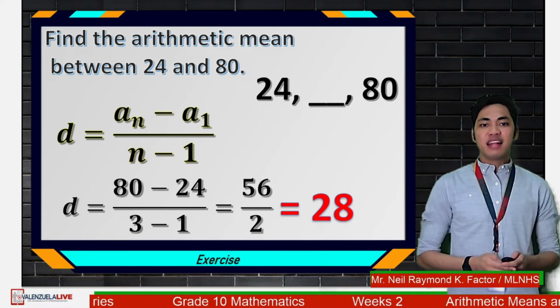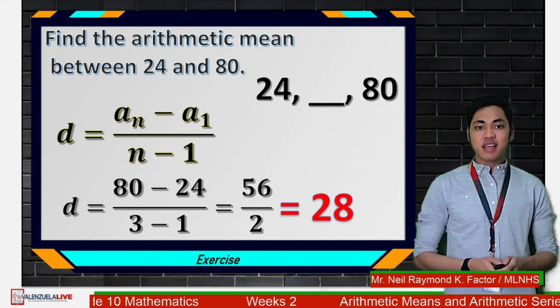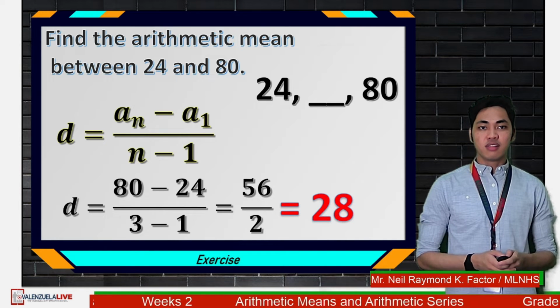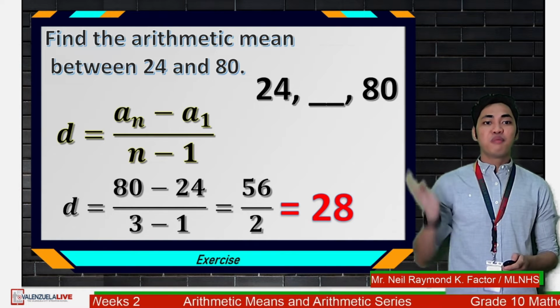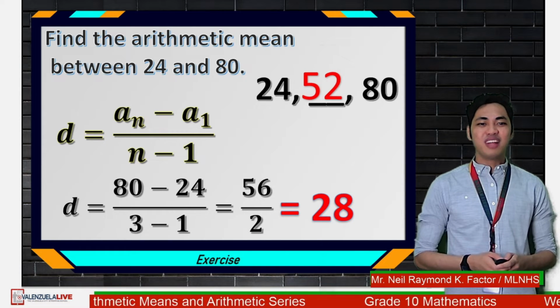Again, that is still not what we are looking for. So to get the second term, we need to add d to a sub 1. So we have 24 plus 28, and that is equal to 52. Great job.